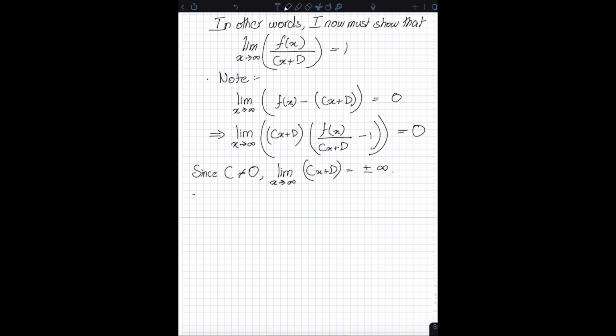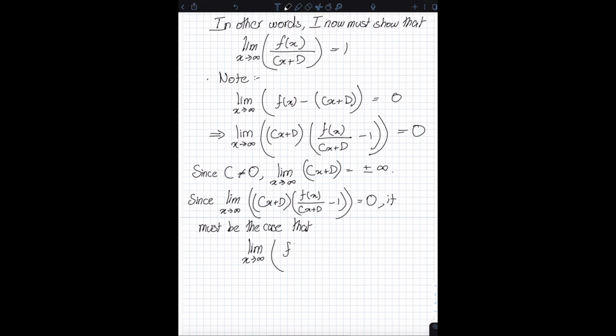However, since the limit as x approaches infinity of (cx plus d) times (f of x divided by (cx plus d) minus 1) is equal to 0, it must be the case that limit as x approaches infinity of f of x divided by (cx plus d), minus 1, is equal to 0.